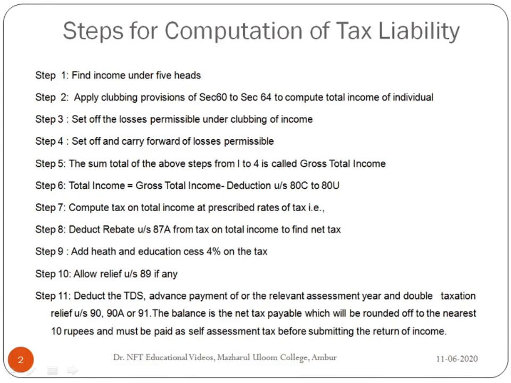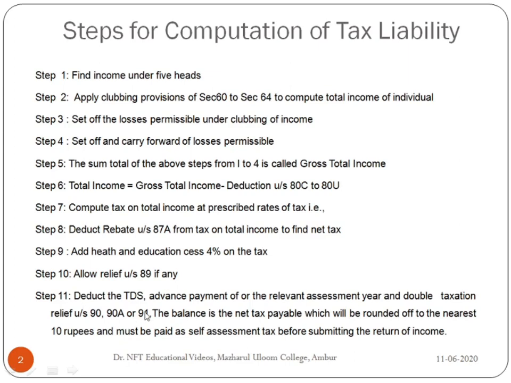If you have received any portion of your salary in the arrears or in advance, or you have received the family pension in arrears, you are allowed some relief under section 89 subsection 1 along with rule 21A.